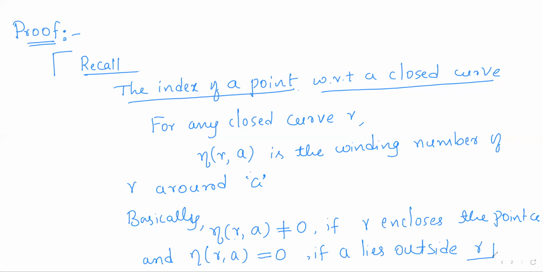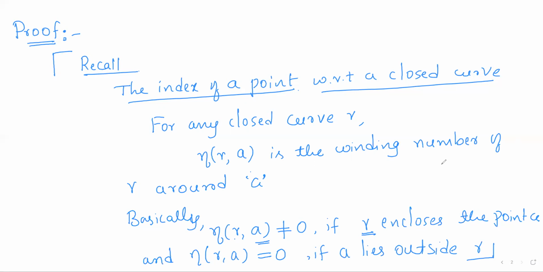So for all points enclosed by gamma, the index will be non-zero. And in particular, that index will be nothing but the number of times gamma winds around the point.